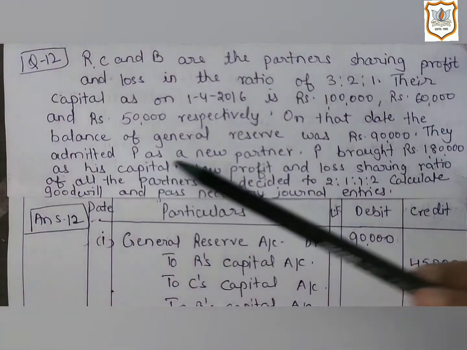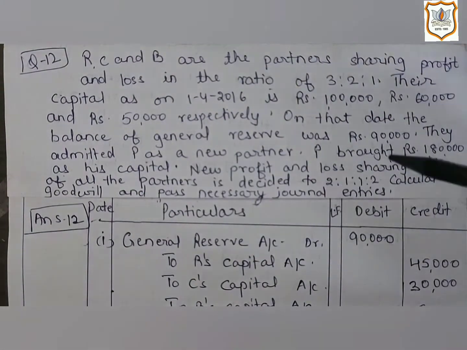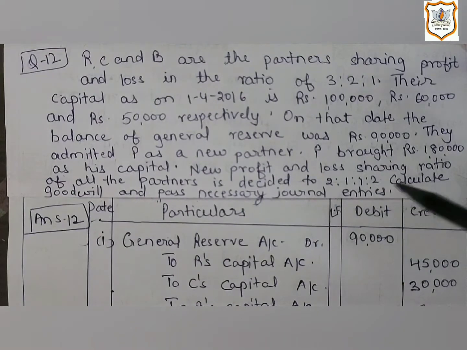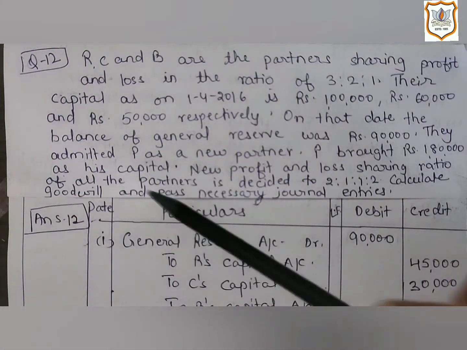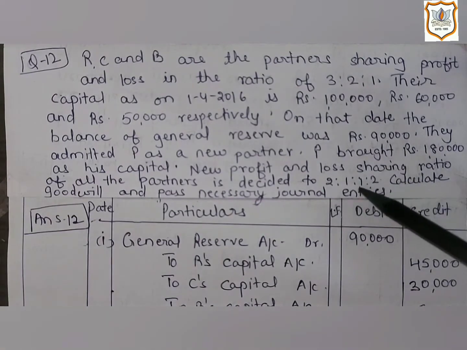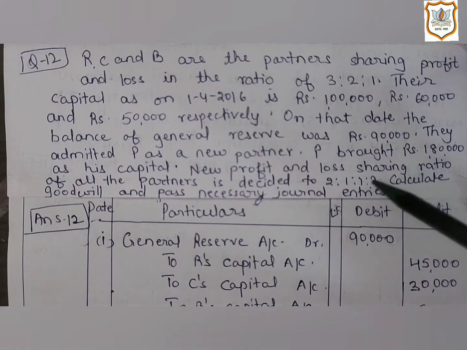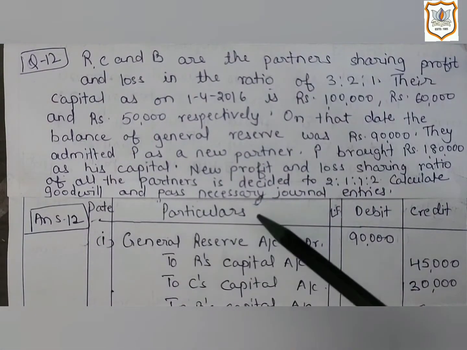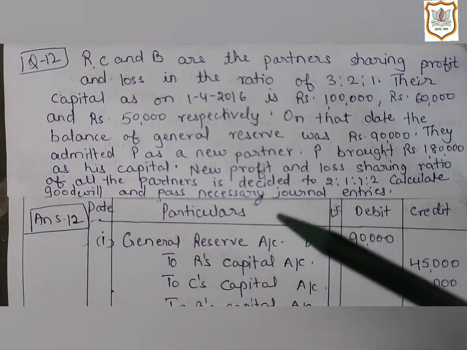They admitted P as a new partner. P brought rupees 1,80,000 as his capital. The new profit and loss sharing ratio of all the partners is decided to be 2:1:1:2. Calculate goodwill and pass necessary journal entries.